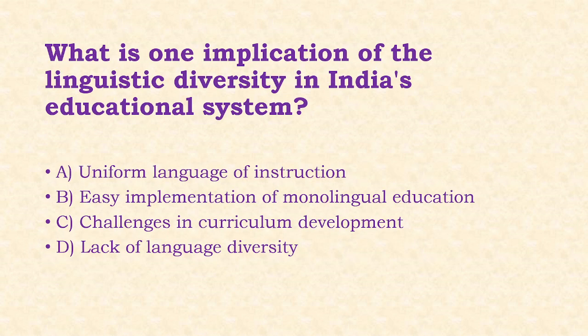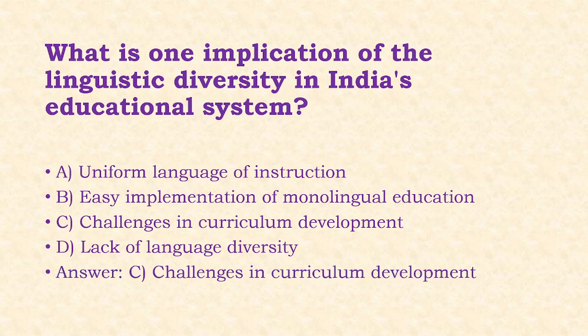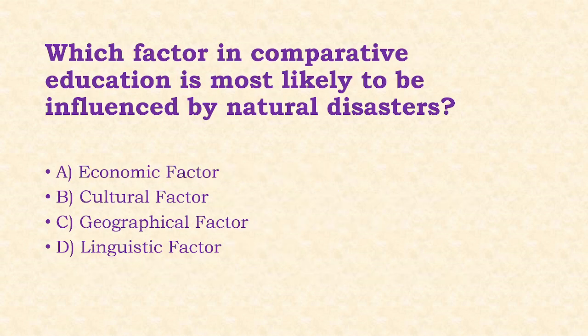Next, what is one implication of the linguistic diversity in India's education system? Options: uniform language of instruction, easy implementation of monolingual education, challenges in curriculum development, lack of language diversity. Answer of this question is option C, that is challenges in curriculum development.